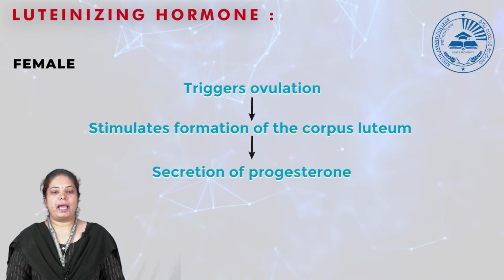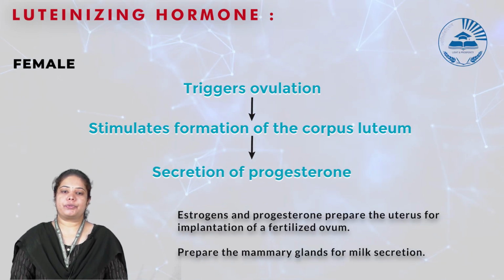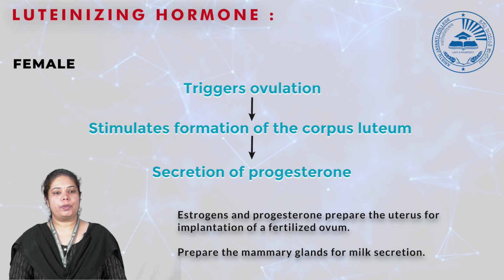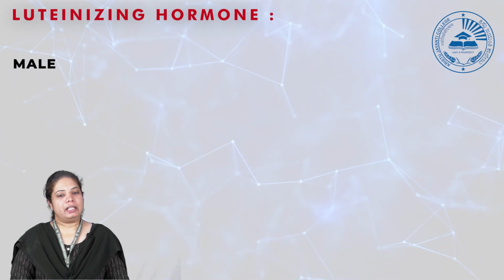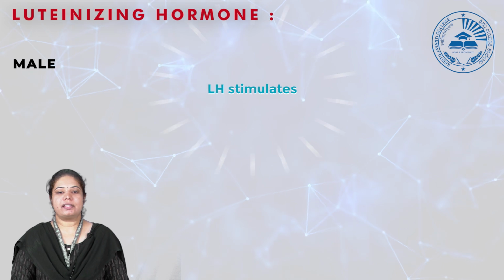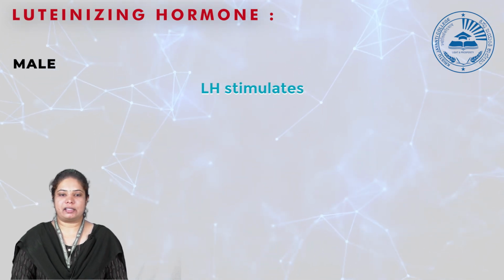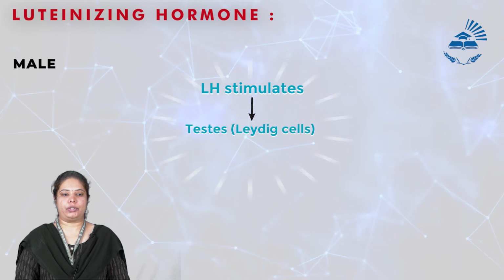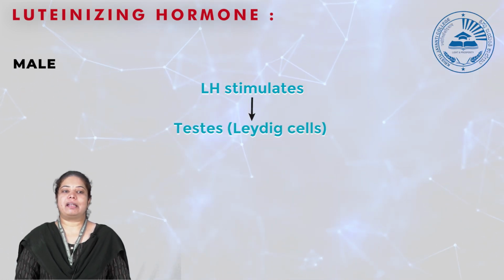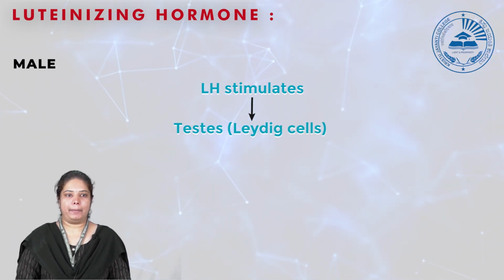Both estrogen and progesterone prepare the uterus for implantation of the fertilized ovum, and prepare the mammary gland for milk secretion. In males, luteinizing hormone stimulates the testes, especially the Leydig cells, to secrete testosterone, which produces the secondary sex characters in males.